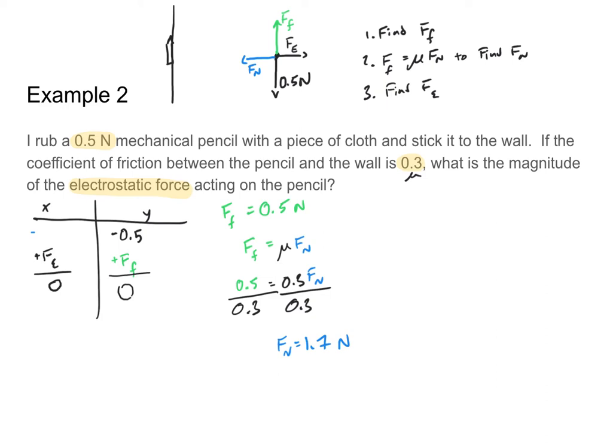since my equation tells me only the magnitude of my force, not its direction, what I get is that the negative 1.7 newtons plus my electrostatic force is equal to 0. Thus, my electrostatic force, F sub E, is equal to 1.7 newtons. And there you have it. That is the electrostatic force acting on my pencil.